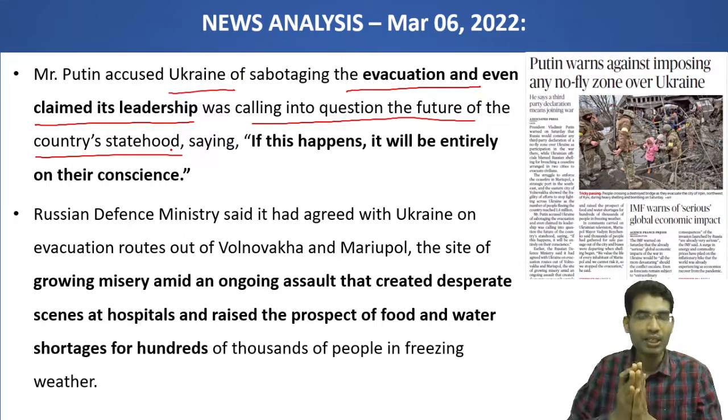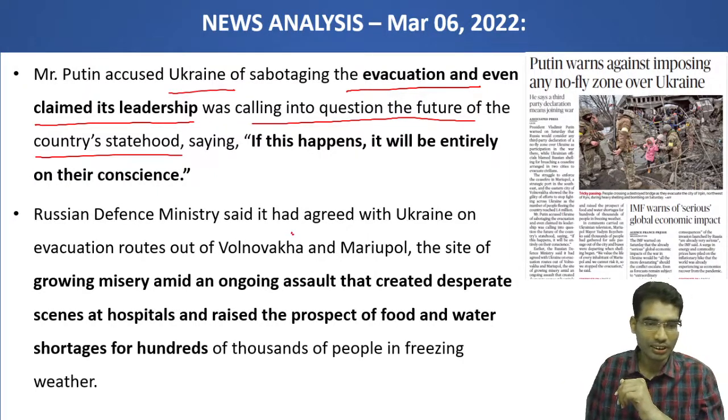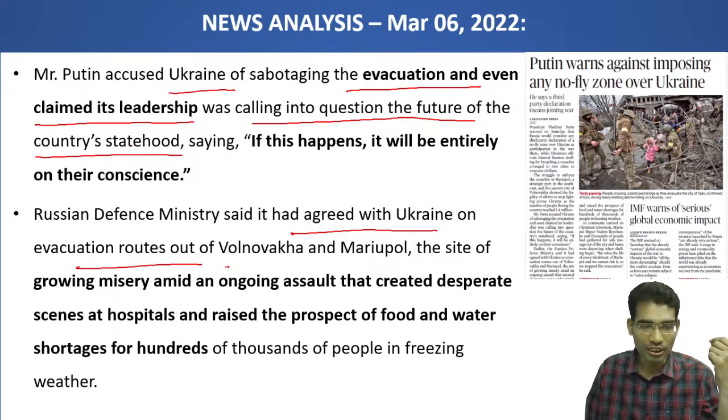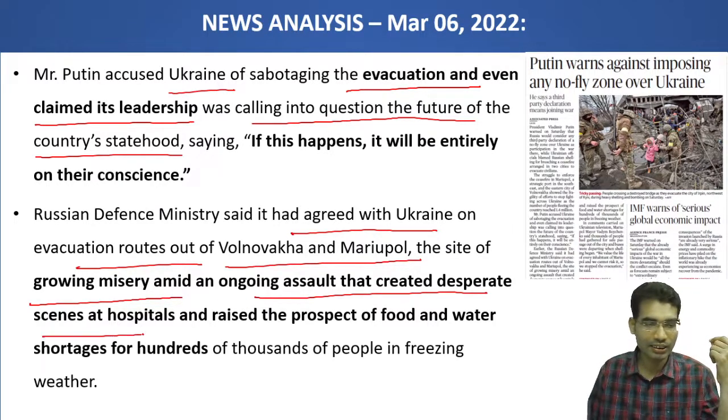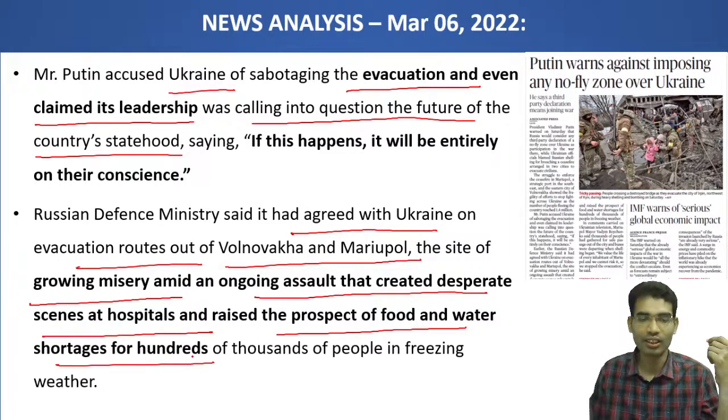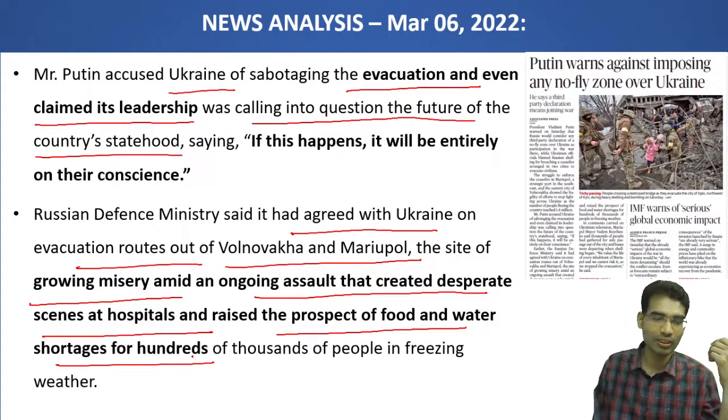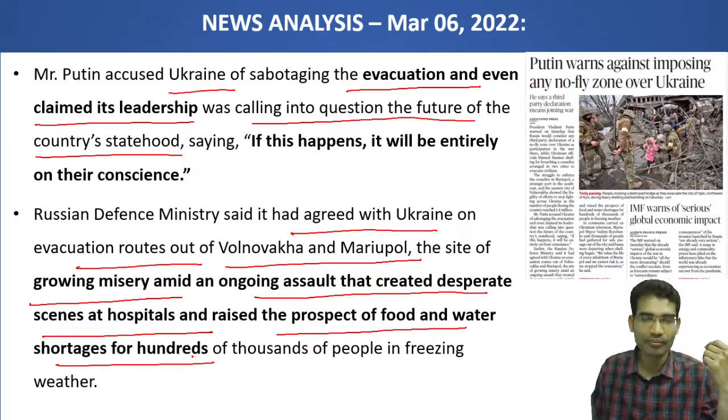Now the blame game between Russia and Ukraine will go on in the crossfire. Other innocent people and foreign nationals will get caught. The Russian Defense Ministry said it had agreed with Ukraine on evacuation routes out of these two cities. This sight of growing misery amid an ongoing assault created desperate scenes at hospitals and raised the prospect of food and water shortages for hundreds of thousands of people in freezing weather.